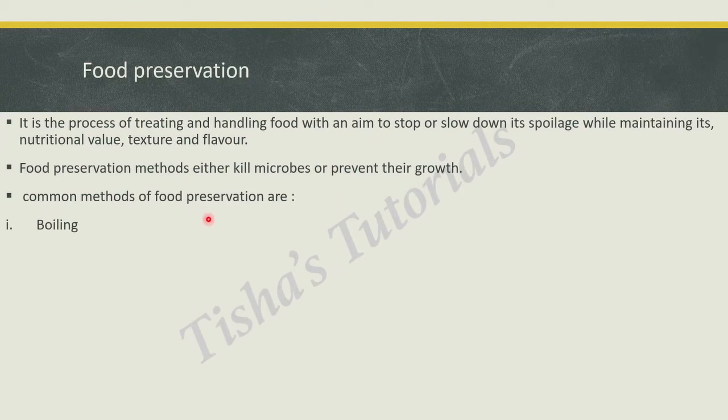Boiling. Boiling liquid food items can kill any existing microbes. Milk and water are boiled to kill any harmful microbes that may be present in them. Dehydration. Dehydration involves removal of water, one of the key requirements for microbial growth, from food items. Food items such as cereals and pulses are generally dried under the sun to remove the moisture present in them before packing.